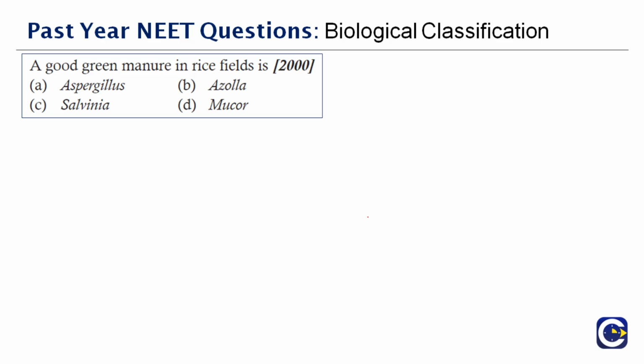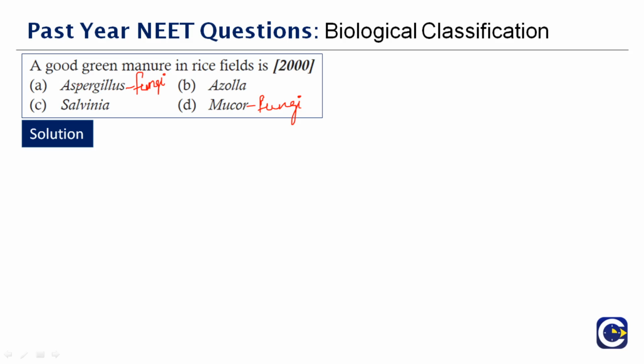Next question here. A good green manure in the rice field is dash. This is an easy question for you. Obviously, we know it is not Aspergillus, because Aspergillus is a fungus. What is Mucor? Mucor is also a fungus, so it cannot be a manure. What about Salvinia? Have you ever heard about the term Salvinia? Is it a fungus or a bacteria?